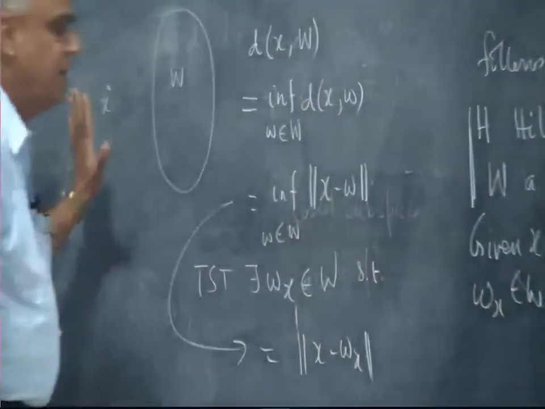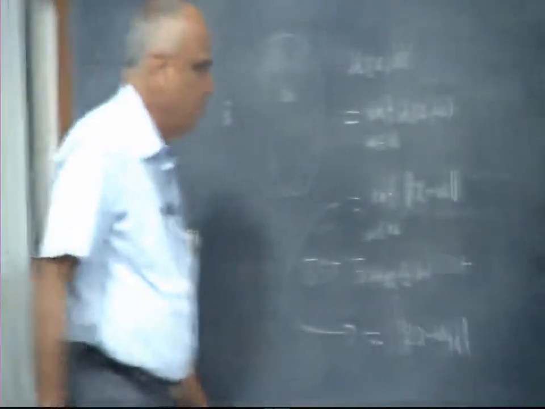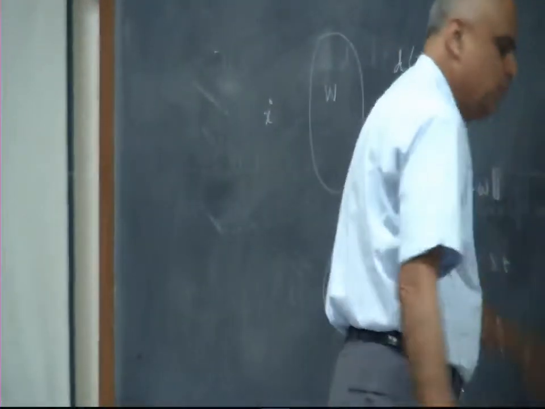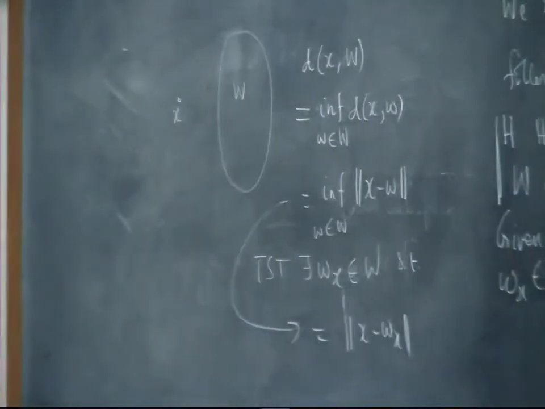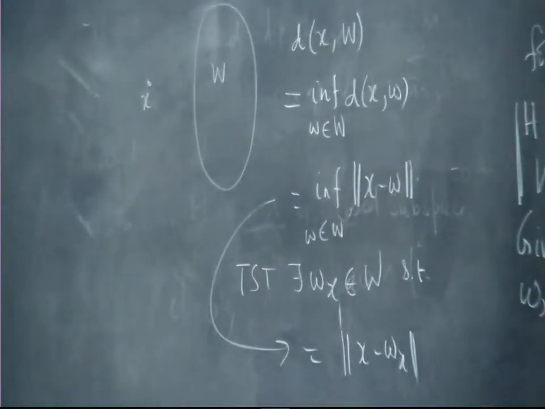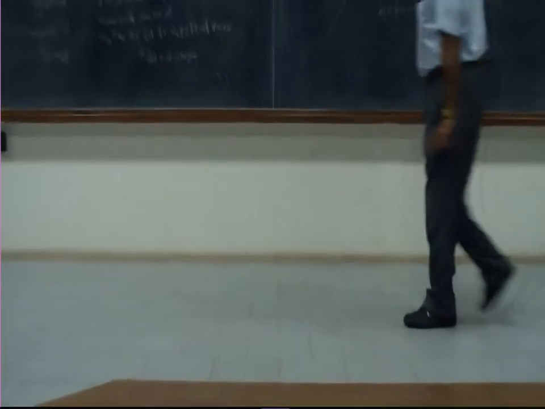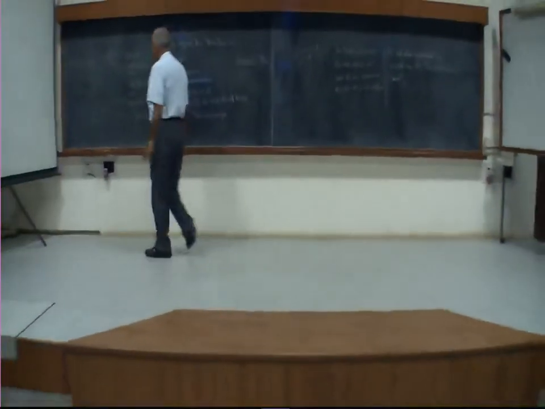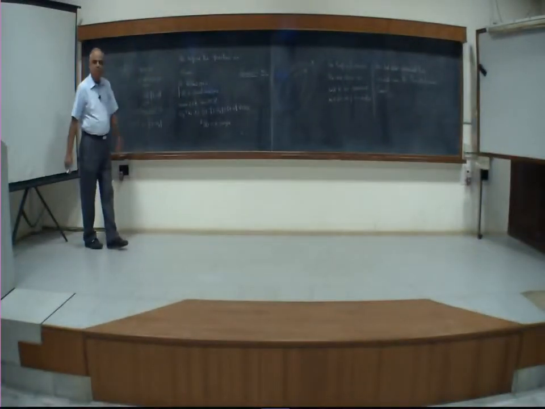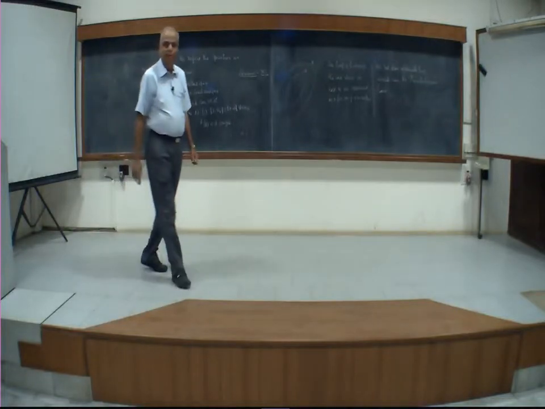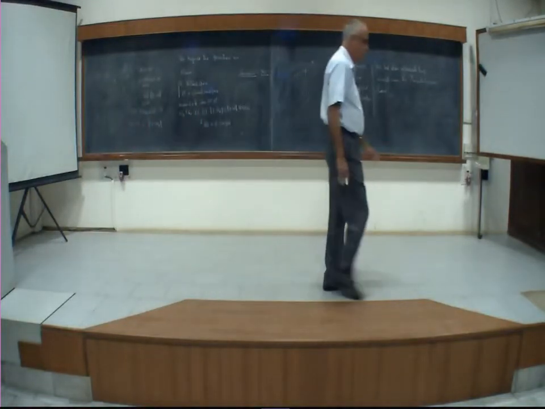Now what does this really mean? I will take 2 minutes probably. Maybe I will do it in the next class. We will understand what is meant by the distance between a point and a set. We will look at it a little more closely, and then we will see what is going on here. We will now use the fact that it is a Hilbert space for the first time. We will also use the fact that it is closed. This W is closed. So every one of the hypotheses will be used.